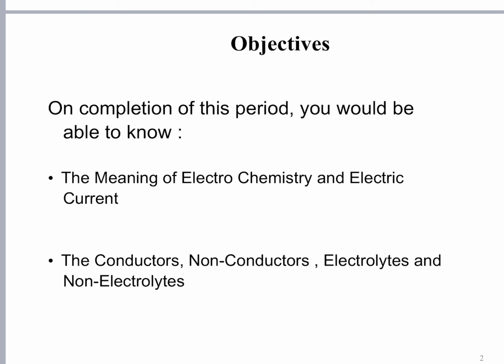Okay, the meaning. In the last class we discussed osmosis. What is osmosis? The diffusion of solvent from a solution of lower concentration to a solution of higher concentration through a semi-permeable membrane until both the concentrations become equal. Or the solutions become isotonic.